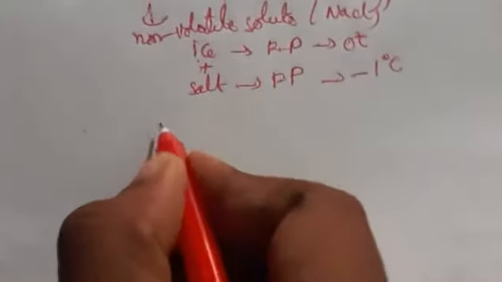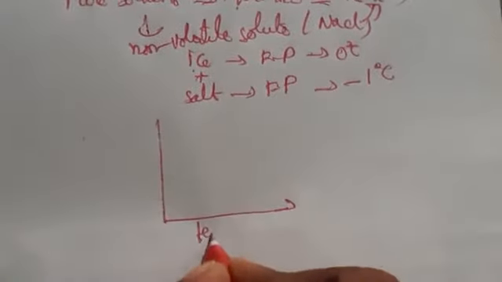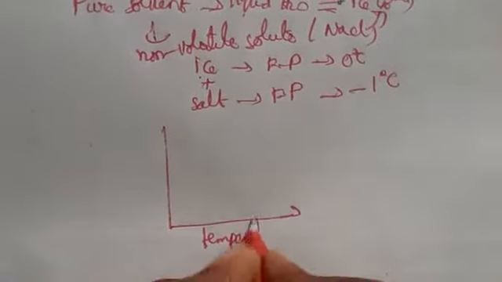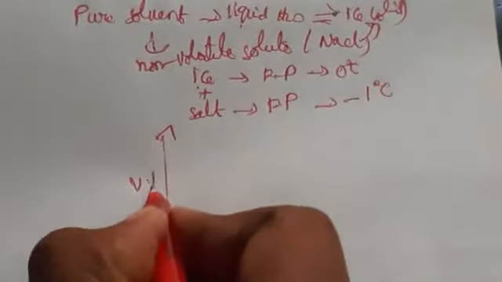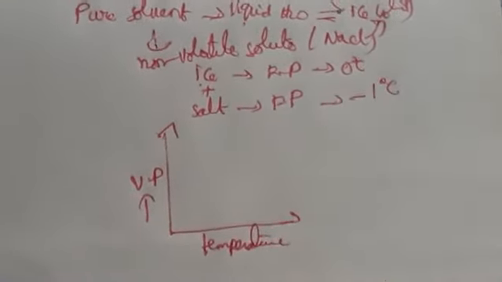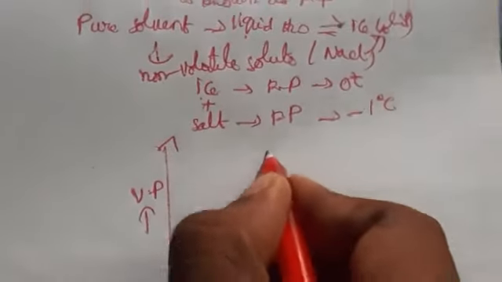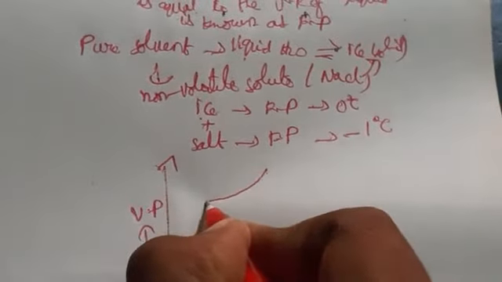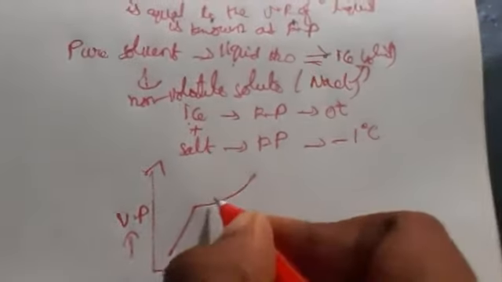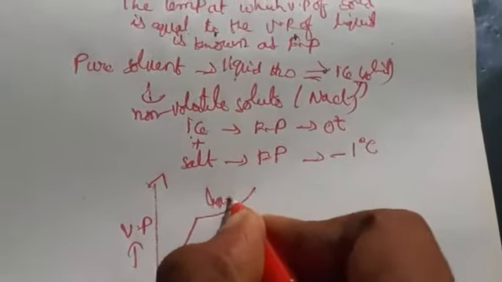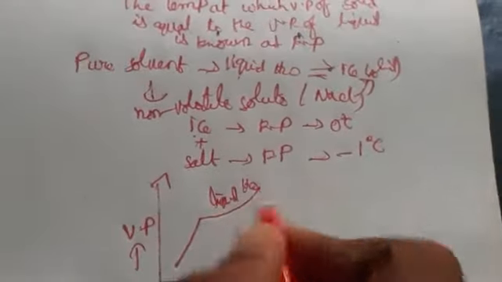Okay, now let us see the graph. On the x-axis I am taking temperature. On the y-axis I am taking vapor pressure. When I increase the temperature, automatically it is going to decrease. So first I am taking liquid H2O, pure solvent.